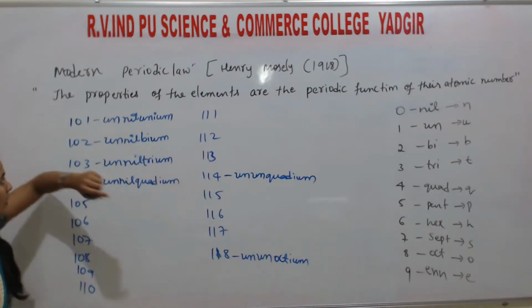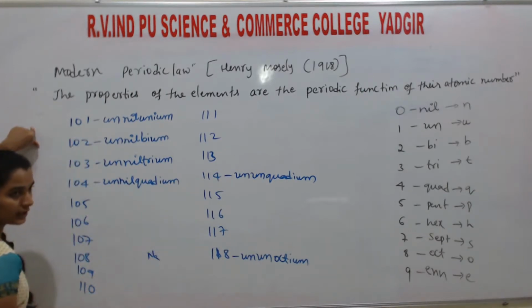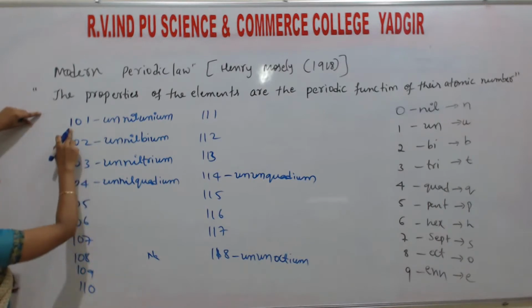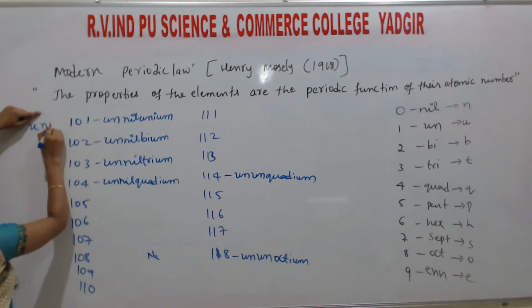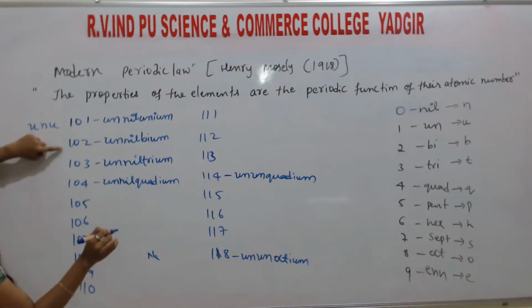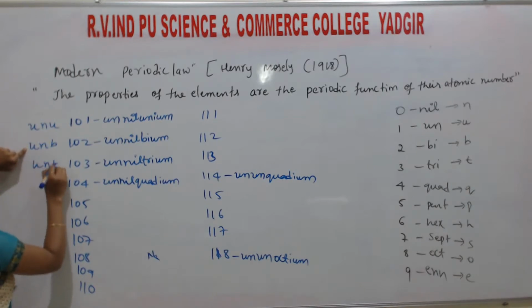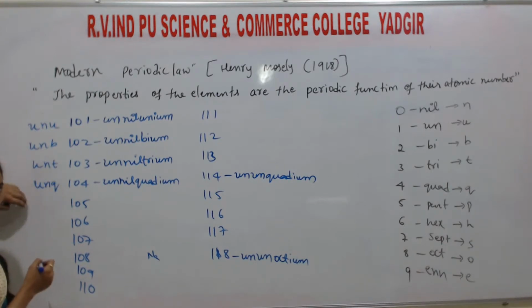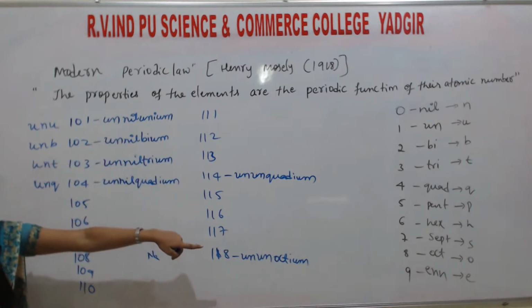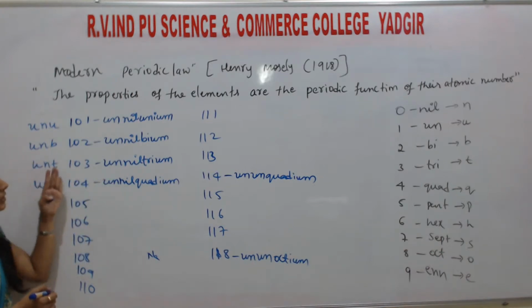So how to write the symbol? At the last I represented the symbol, right? For the symbol of element 101, like sodium, you write it here. Similarly, for this, U, N, U. The symbols I gave last are U, N, U. This one is U, N, B. This one is U, N, T. This is U, N, Q. So that is the symbol I wrote there. Like that, this is the way to name the elements with atomic number greater than 100.